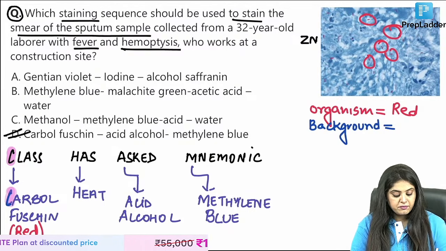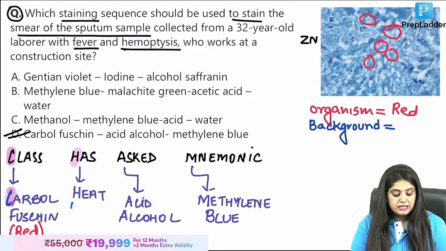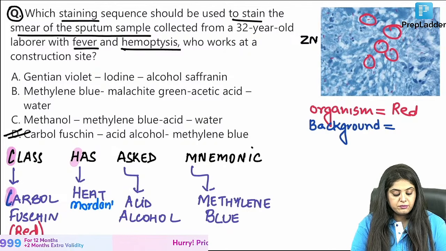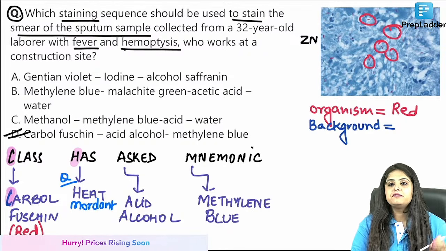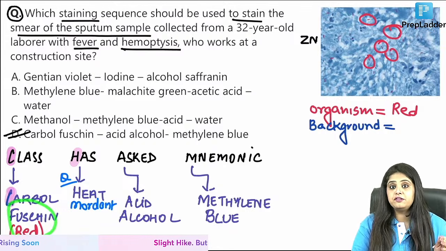Thereafter we have, class has, H for heat. Heat is going to act as a mordant. These are all MCQs that I'm telling you. Mordant means fixer. It will make sure that the red color gets fixed over there.